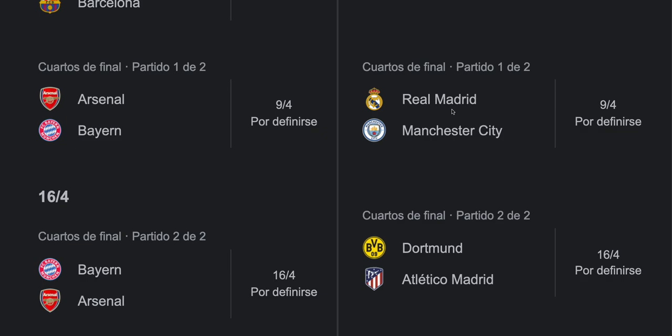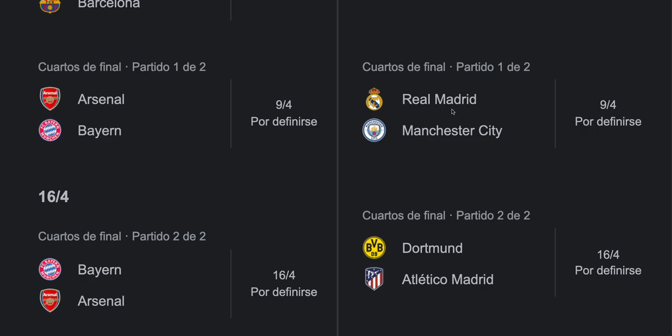About this game, I have always said that you never bet against the reigning champion team, and also you never bet against Real Madrid, especially in Europe, because they are the king of Europe, and they know how to play this kind of game. So I think this will be a very close game. Manchester City, to be honest, are playing better than Real Madrid at this moment, because Real Madrid is not playing great football, but they always find the way to win the games in the series. This will be a very close game.